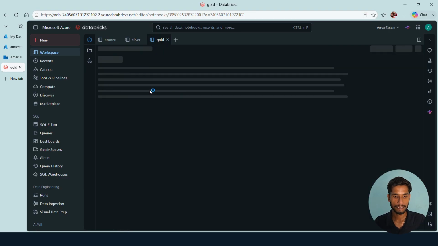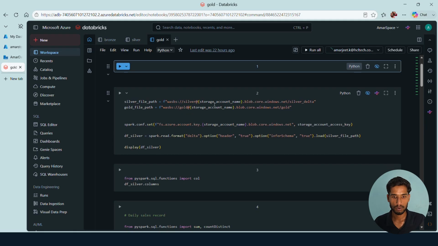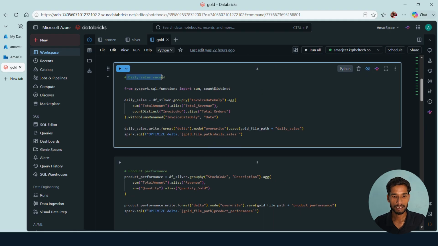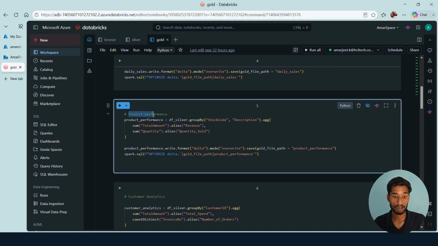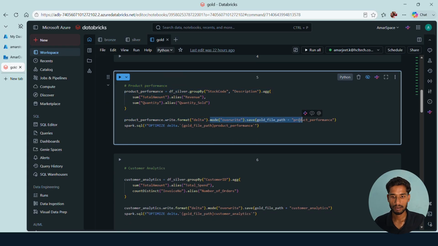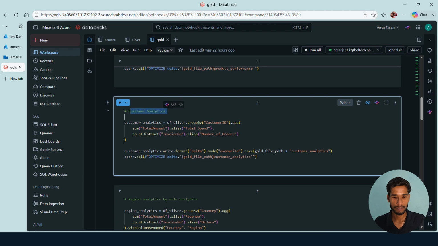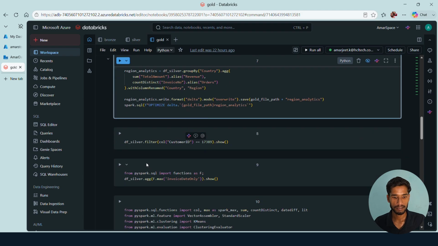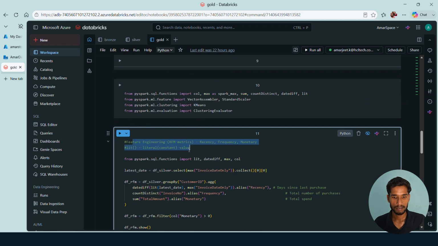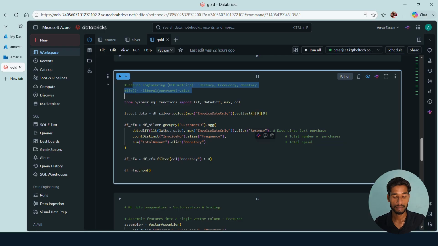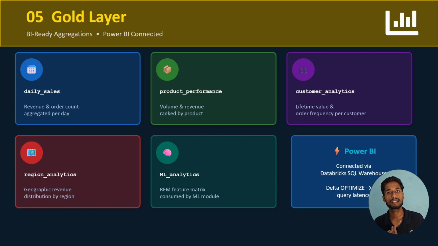Databricks. You can see this is the gold layer. In the gold layer, you can see the daily sales record. This is a report I generated and wrote to the gold file path. Customer analytics, region analytics, and then followed by recency, frequency. These are the ML modules. So these are basically the things done in the gold layer.